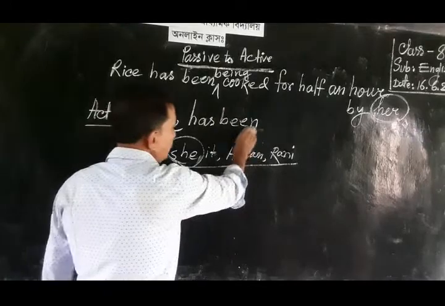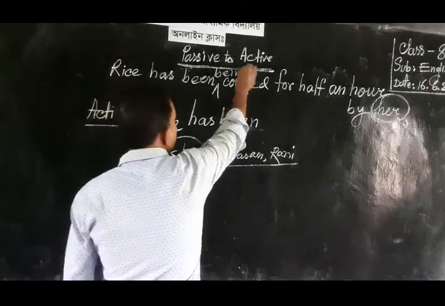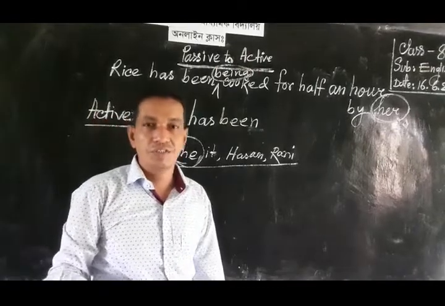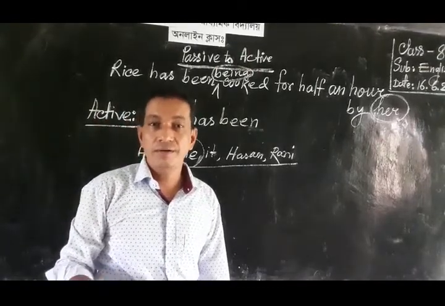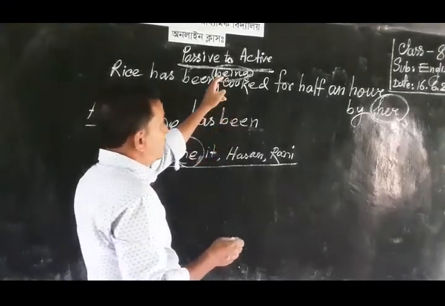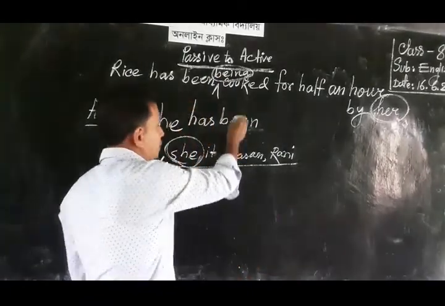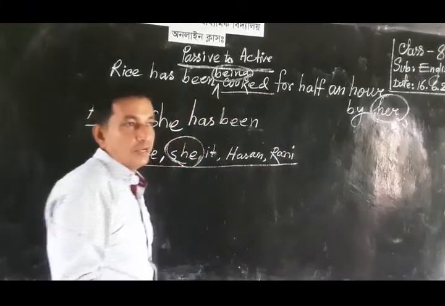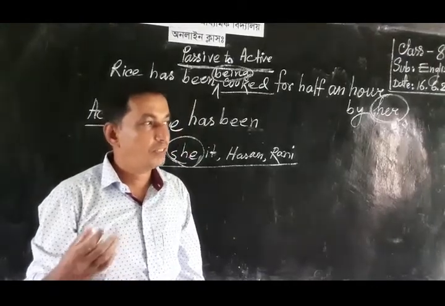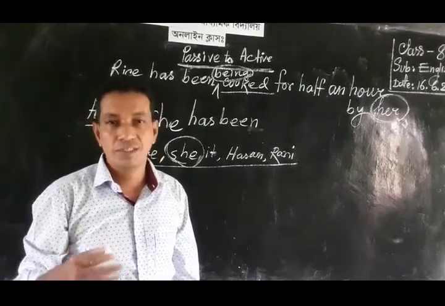And then we have to omit the extra auxiliary verb. The extra auxiliary verb is been. It is necessary in passive voice, but it is not important in the active form of this tense. So we need not take been. So we should discard the extra auxiliary verb. Then we need verb plus ing. In present perfect continuous tense, we know it always takes have been or has been, and verb plus ing.